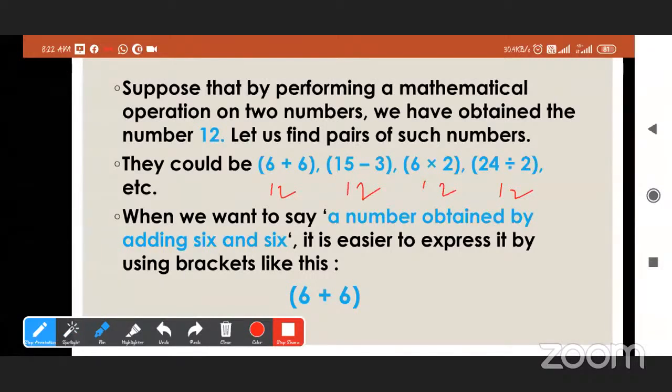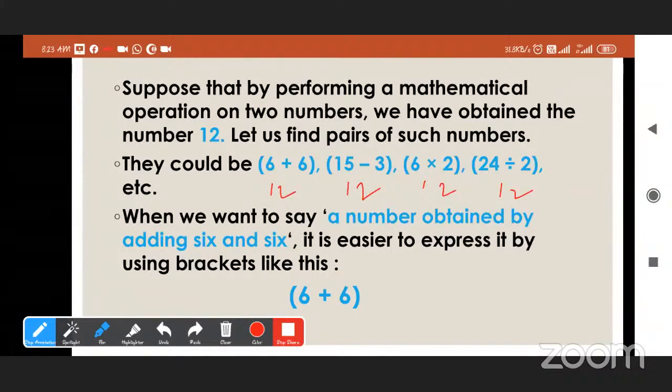When we want to say a number obtained by adding 6 and 6, it is easier to express it by using brackets like this. So we can write it by using brackets. All of you know brackets? Yes. So always to show expressions, we use brackets. So it is easier to express.